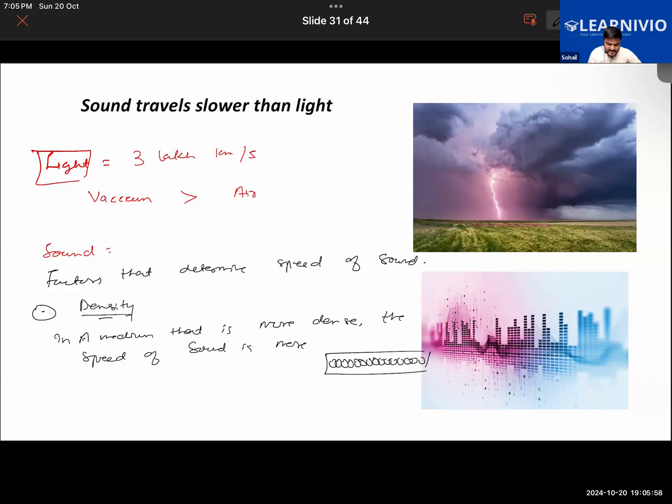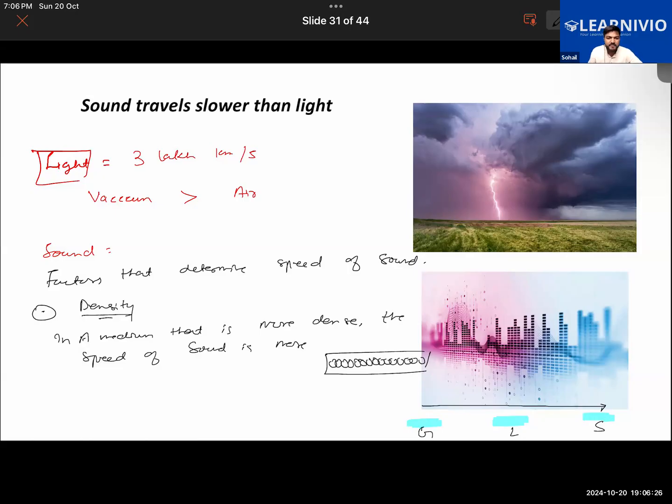And that you can understand from this also. If the given medium is gas, liquid, or solid, isn't the density increasing as we go from gas to liquid and then to solid? Is the density increasing or decreasing? Increasing. So it is increasing, and thereby the speed of sound increases.